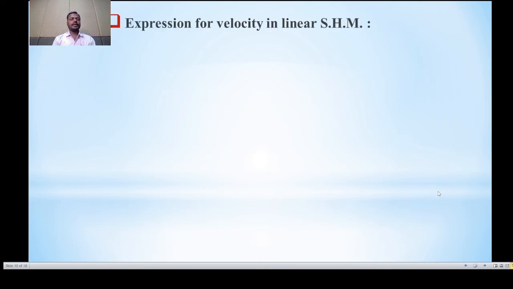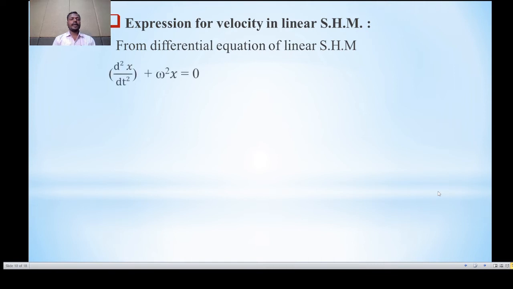Now the next point is the expression for velocity in linear SHM. From the differential equation of linear SHM, we can write d2x divided by dt square plus omega square x is equal to 0. Shifting to the right hand side, we can write d2x divided by dt square is equal to minus omega square x.